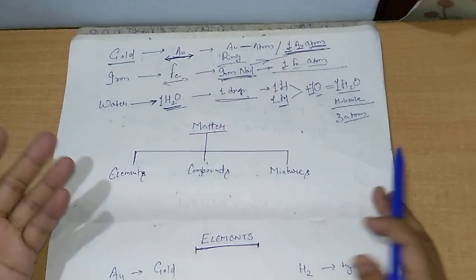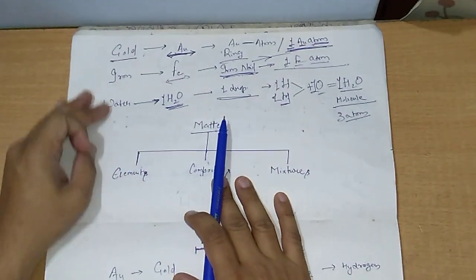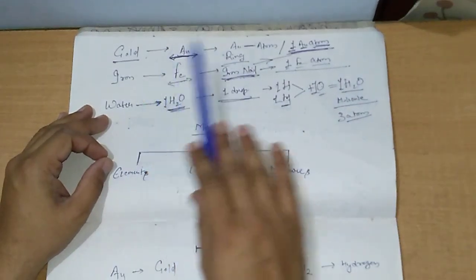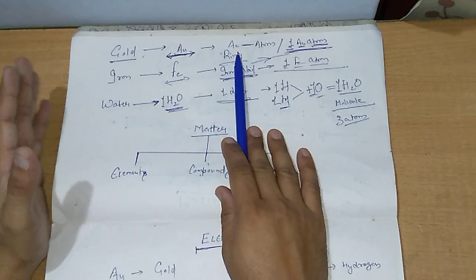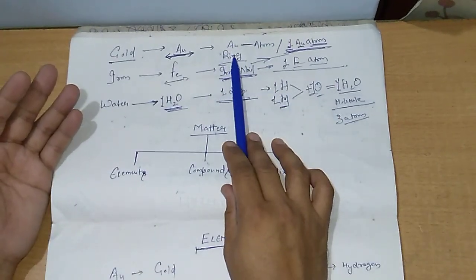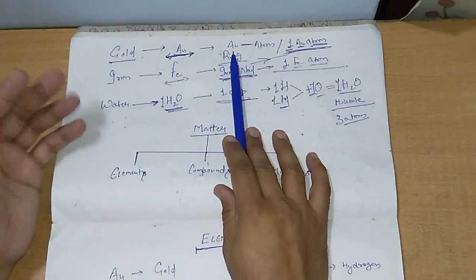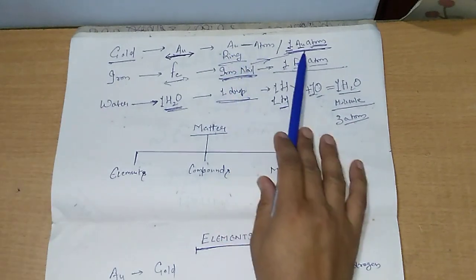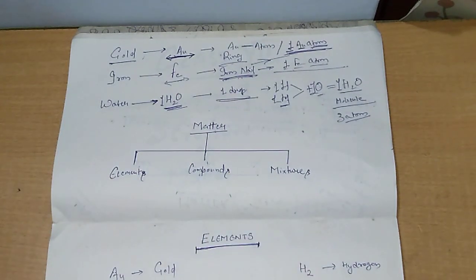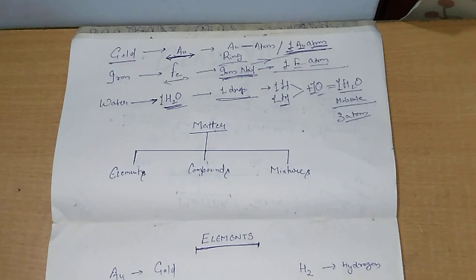After that, we discussed gold, iron, and water as examples of matter. Gold has a number of atoms present in it, which are all gold atoms. Fe is a combination of iron atoms, whereas water is a combination of two different kinds of substances, hydrogen and oxygen.